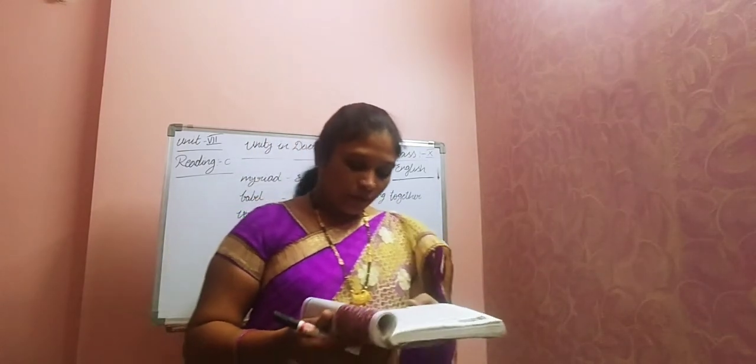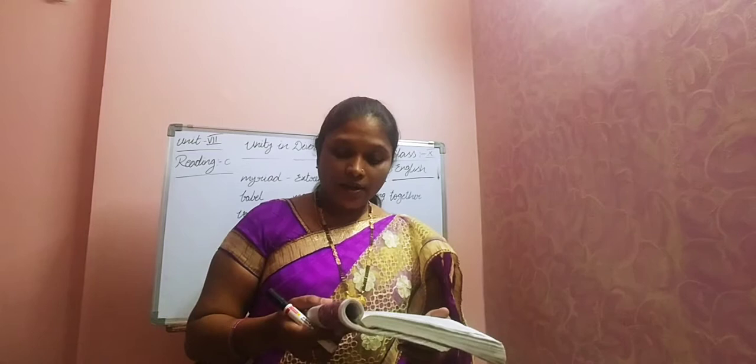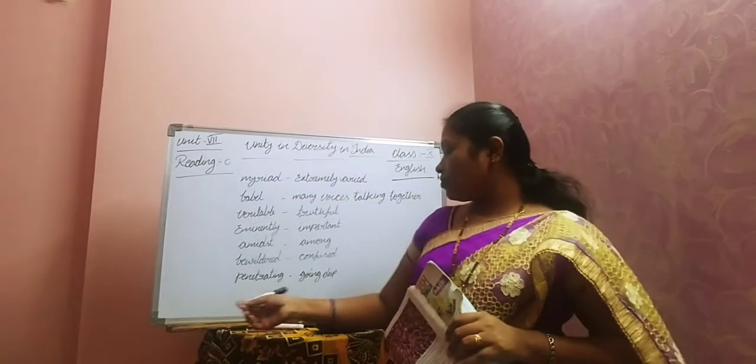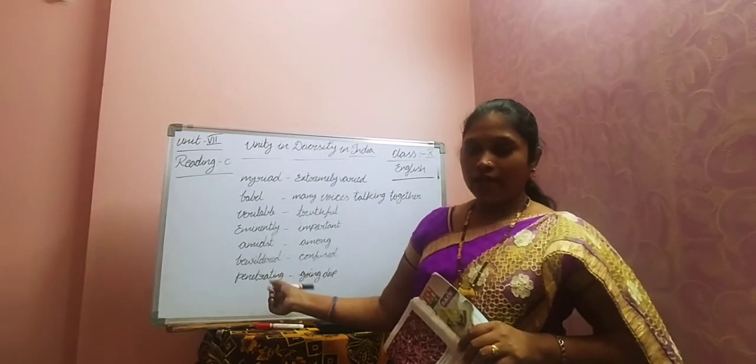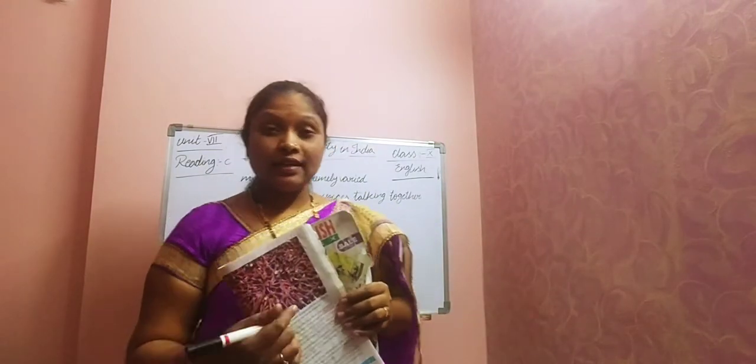Moving forward to the next paragraph: a keen penetrating insight will not fail to recognize the fundamental unity beneath the manifold variety in India. Next one is what? A keen penetrating insight. Penetrating means going deep. Keen means you know that, right? Keen observation is required. We need to observe keenly. That means paying total concentration. Penetrating means going deep. Insight means we should have that capacity of understanding.